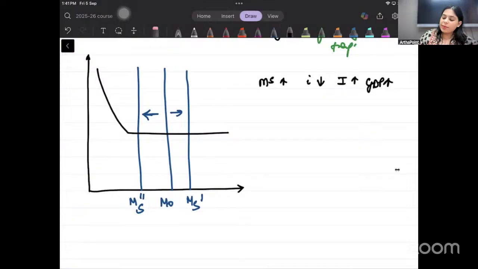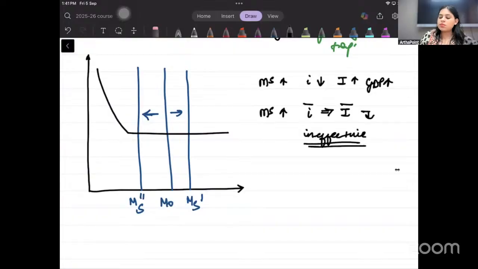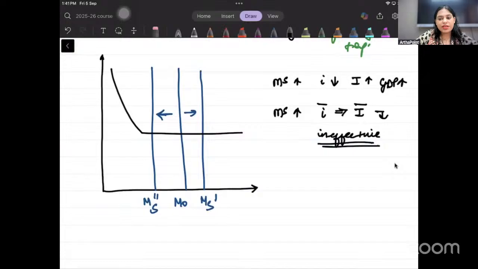But here what happens is when money supply is increasing, interest rate is unchanged, so my investment is unchanged, so the monetary policy has become ineffective. The monetary policy has become ineffective. So if you want, you can also show this diagram to show the ineffectiveness of monetary policy. Okay. Why the monetary policy is ineffective. Is it clear?